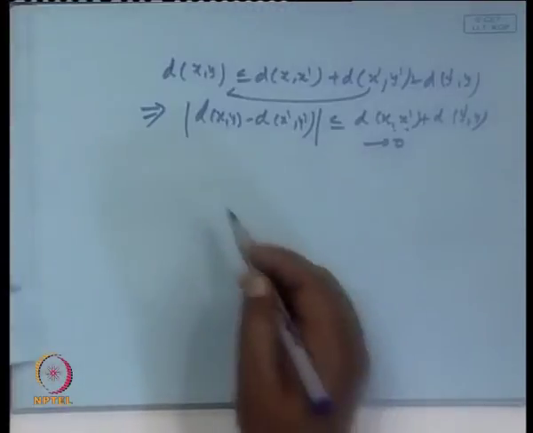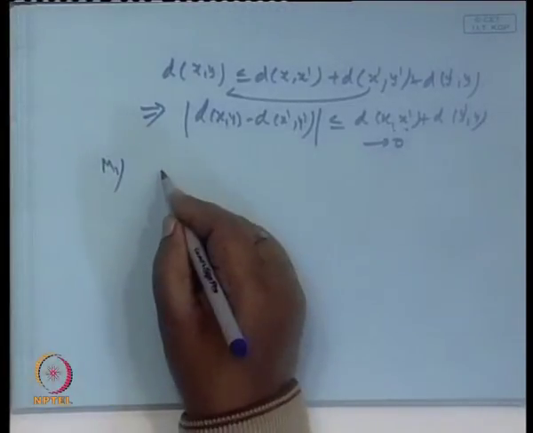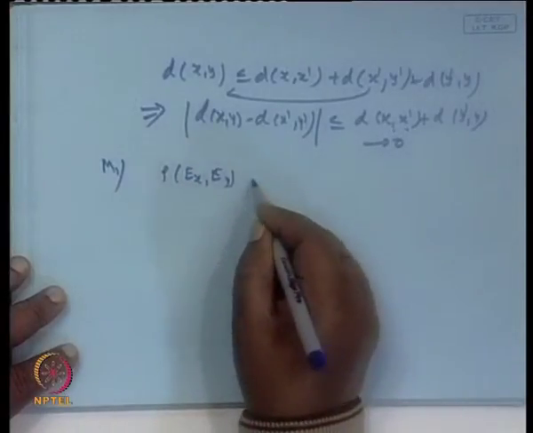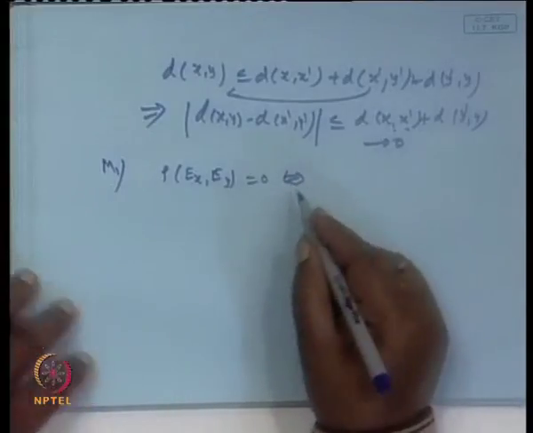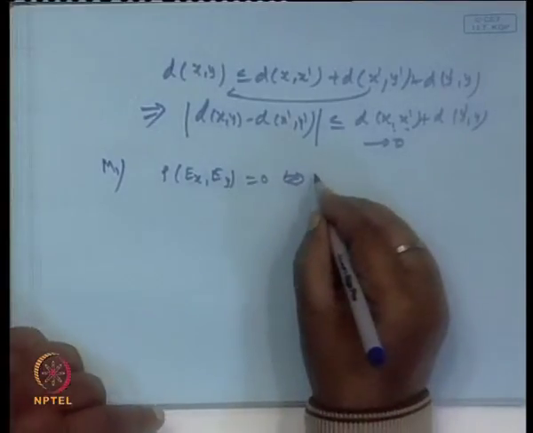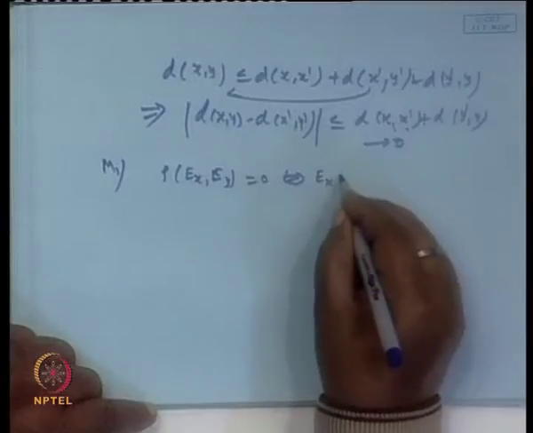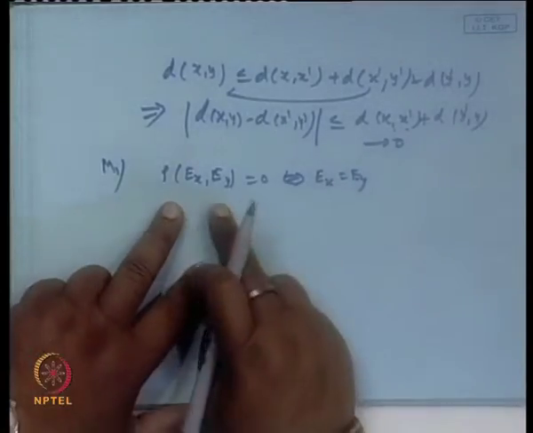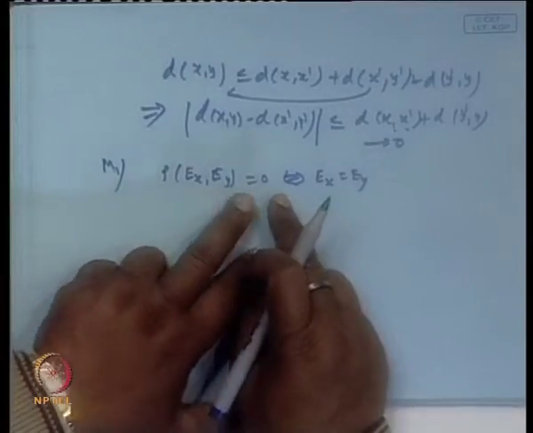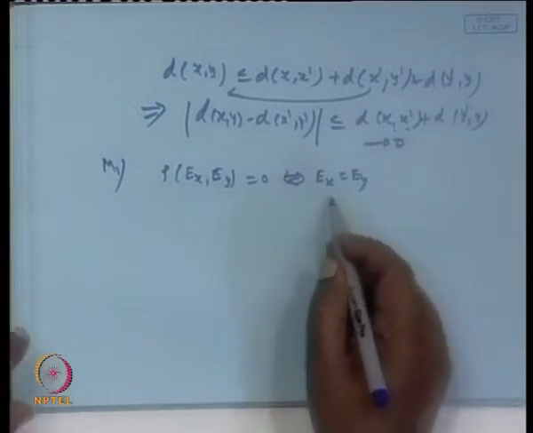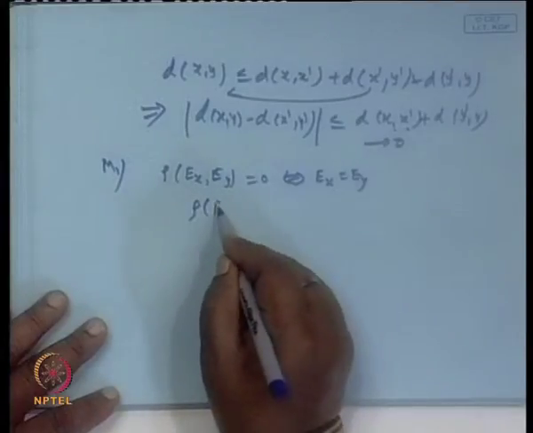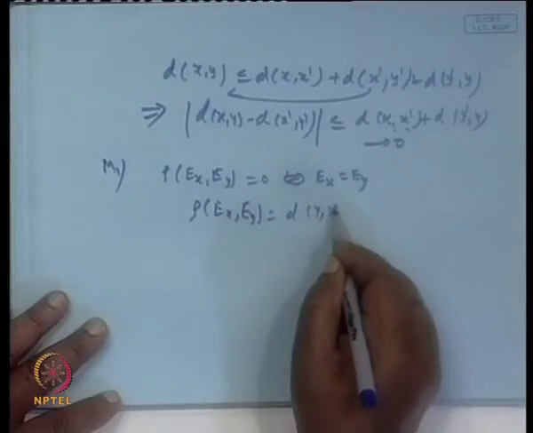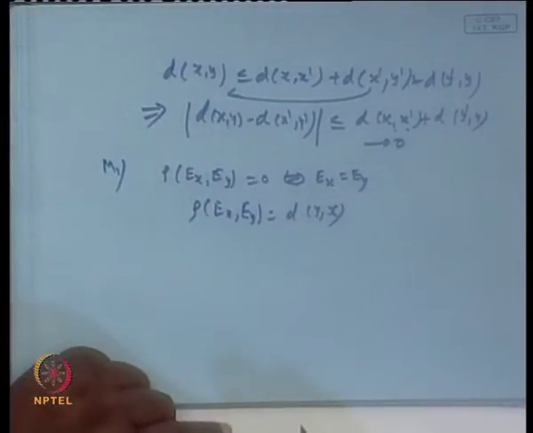The first property is M 1, that is rho of E x, E y is 0 if and only if E x equals E y, is it not? Now what is rho of E x, E y? Let us take rho of E x comma E y defined as d of x comma y.